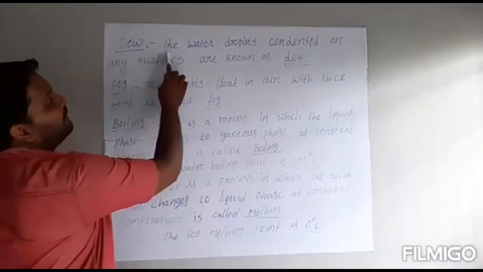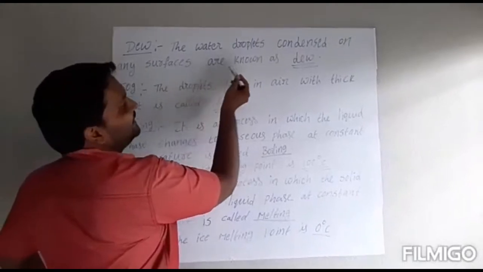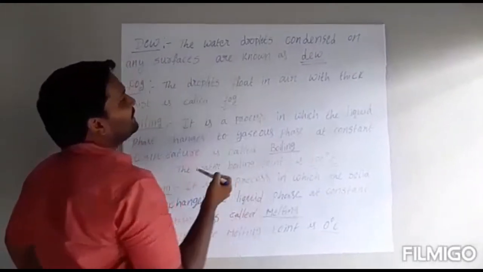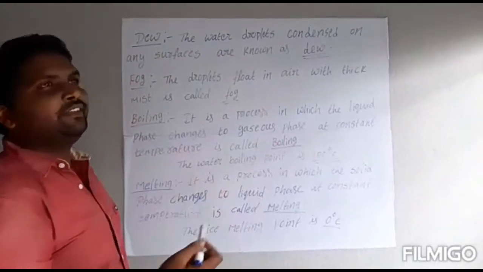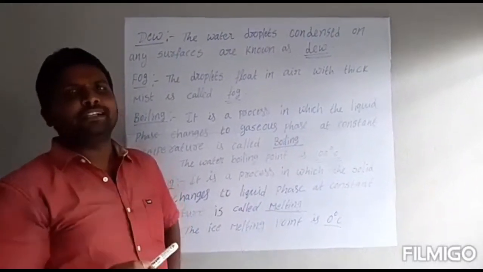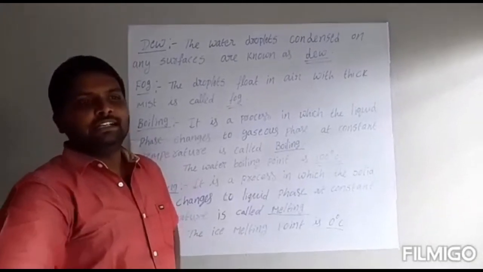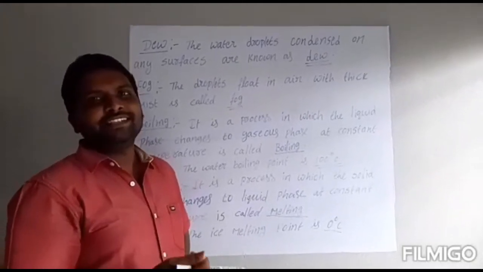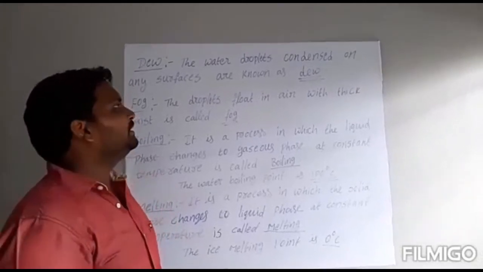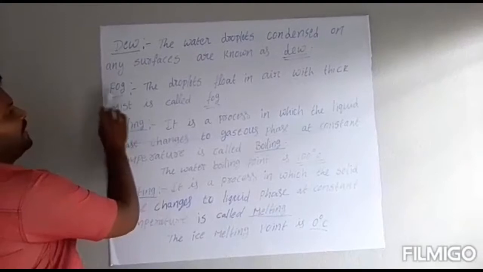Dew. The water droplets condensed on any surfaces are known as dew. In the winter season, we observe some droplets on plant leaves, on the walls, and on the grass. Those droplets we call dew. And next, fog.